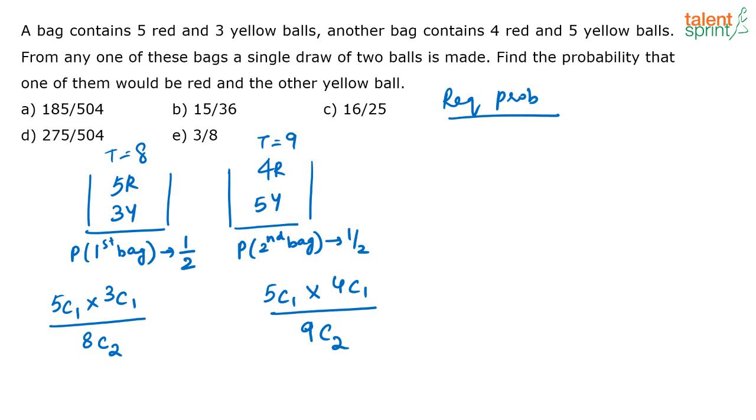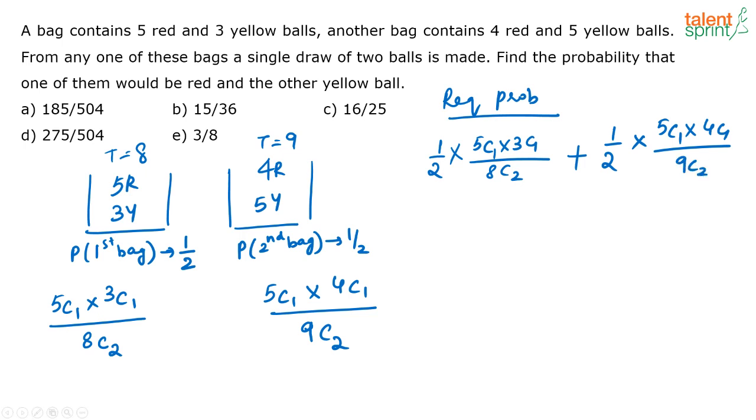If I am selecting bag 1, the probability that I select bag 1 is 1 by 2, and the probability that I get 1 red and 1 yellow ball is 5C1 into 3C1 divided by 8C2. Okay, this is one case. Or I am selecting the second bag, and after selecting the second bag, I am taking out 1 red and 1 yellow from it. Correct? Probability of that is this. So this is your required probability.